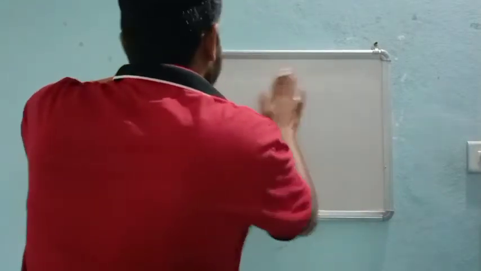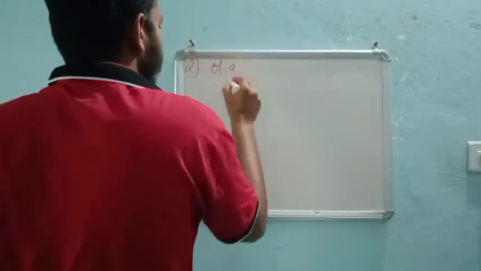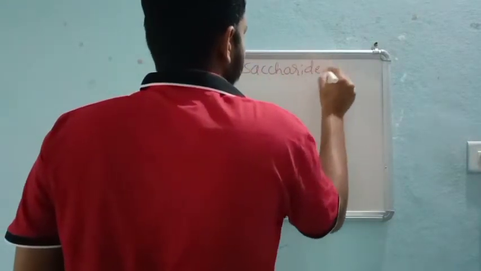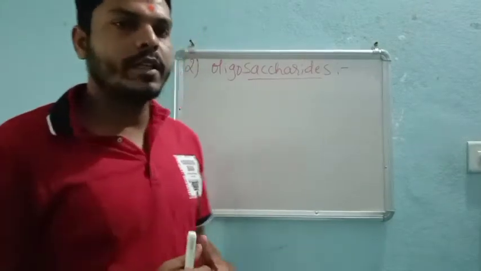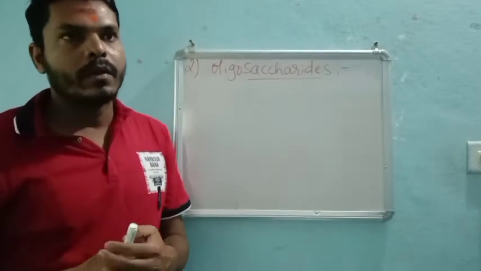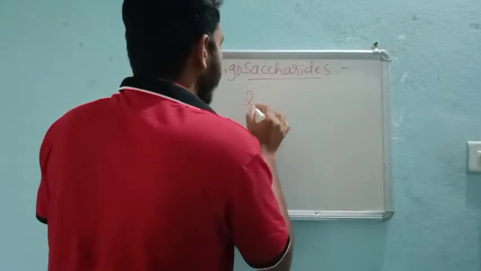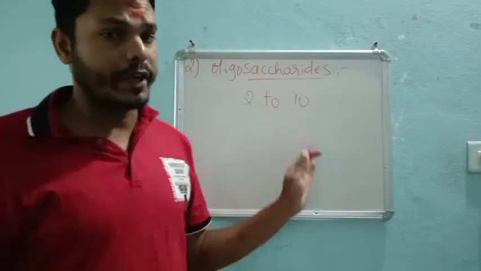Next is number two, oligosaccharides. These saccharides undergo hydrolysis, and once they do, they yield 2 to 10 monosaccharide units.